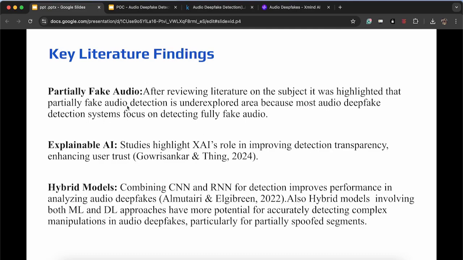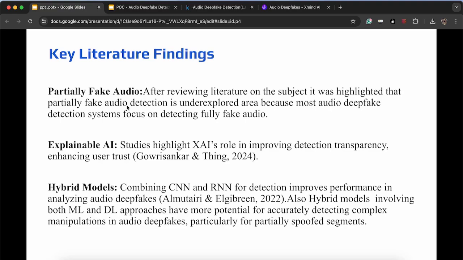While going through the literature, audio deepfakes have three main types called imitation based, synthetic based, and replay based. Imitation based is when a person's voice is imitated through a deepfake. Synthetic based is basically text to speech, where they use text and generate speech from it. And replay based is when you record someone else's voice and replay it to someone else while taking their identification. So it is also a kind of deepfake.